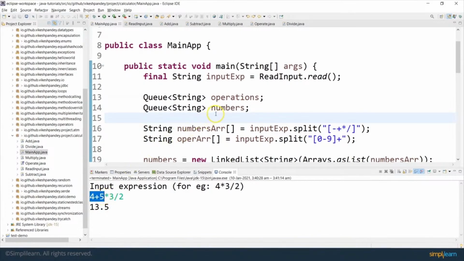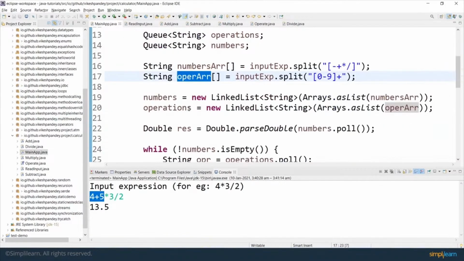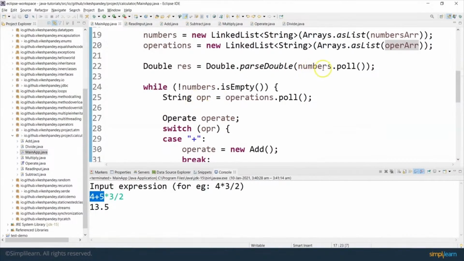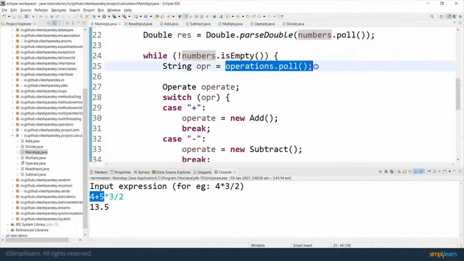So this is how this whole program is running, where we first take the inputs and then we divide the input into numbers and operation arrays, or in fact queues. And once we have those queues built up, we pick up the first number and we keep running this loop till the numbers queue is not empty. Inside the while loop, at each step, we pick up the first expression or the operator.